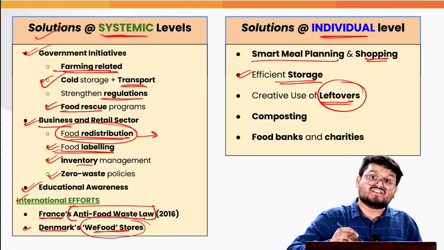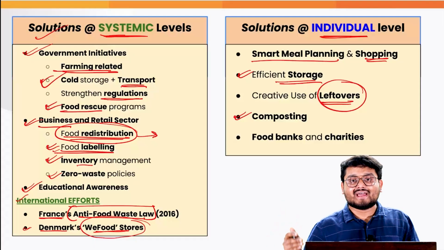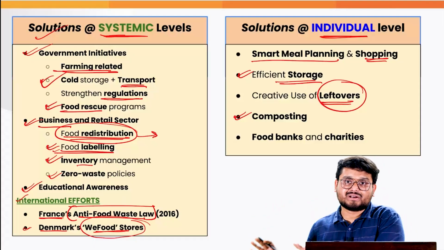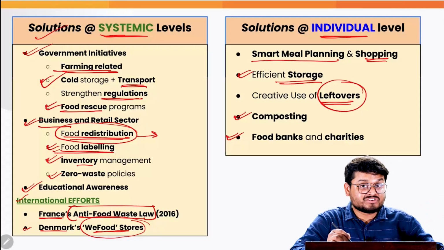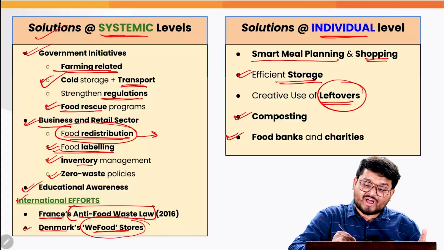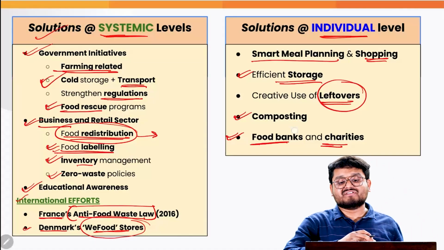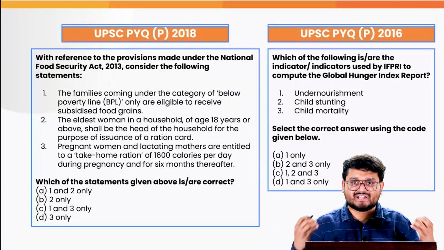Also, we can practice composting. If we have a backyard or a garden, we can dig and dump the food waste in that location. And finally, we can also collaborate with local NGOs and other societies to have food banks and donate to charities whenever we face this issue of food wastage. So let us take all these better initiatives.